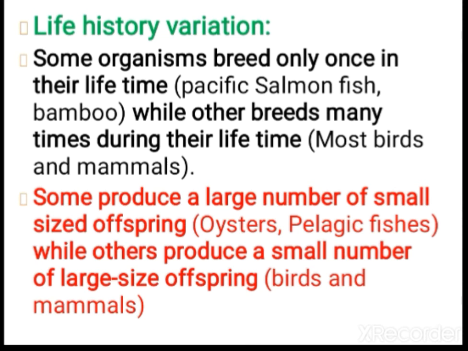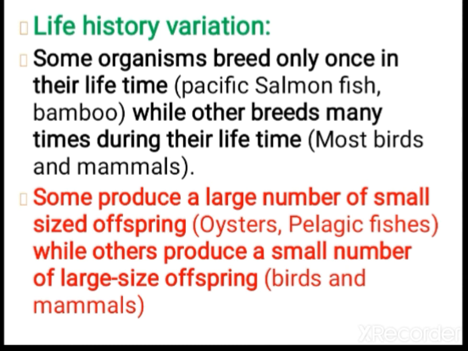Some breed many times during their lifetime, like birds and mammals, which have several reproductive periods and can produce many individuals many times. Some organisms produce a large number of small-sized offspring, like oysters and pelagic fishes.